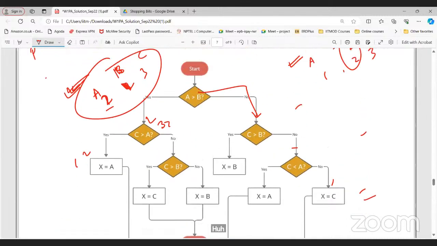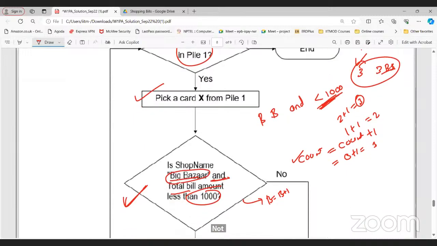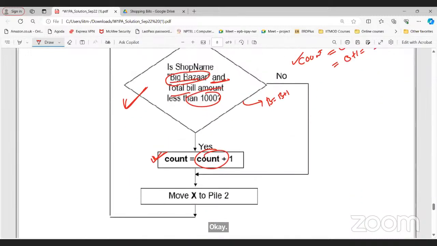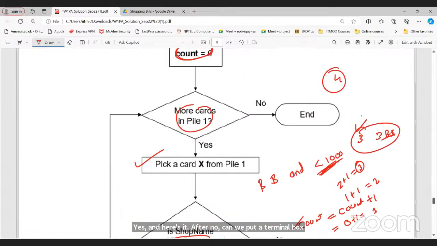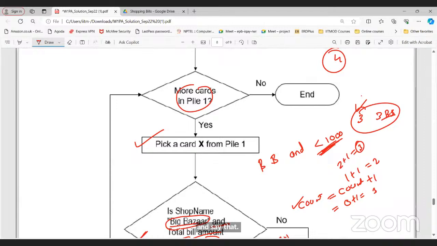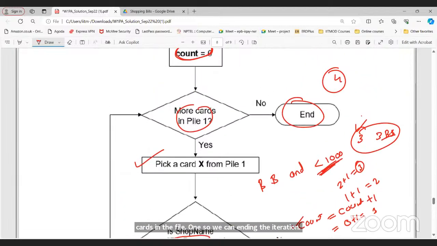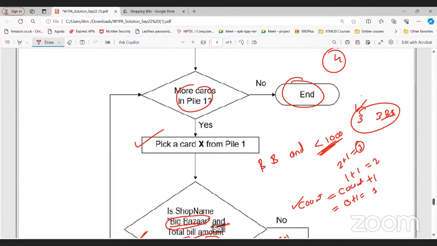Not this one question, sir. Okay, last one, this one. Here, sir, after no, can we put a terminal box and say the thing ends over here? Yeah, so here you can see there are no more cards in the pile 1, so we can end the iteration. Can we do the same thing on the down side, sir, where no is written?